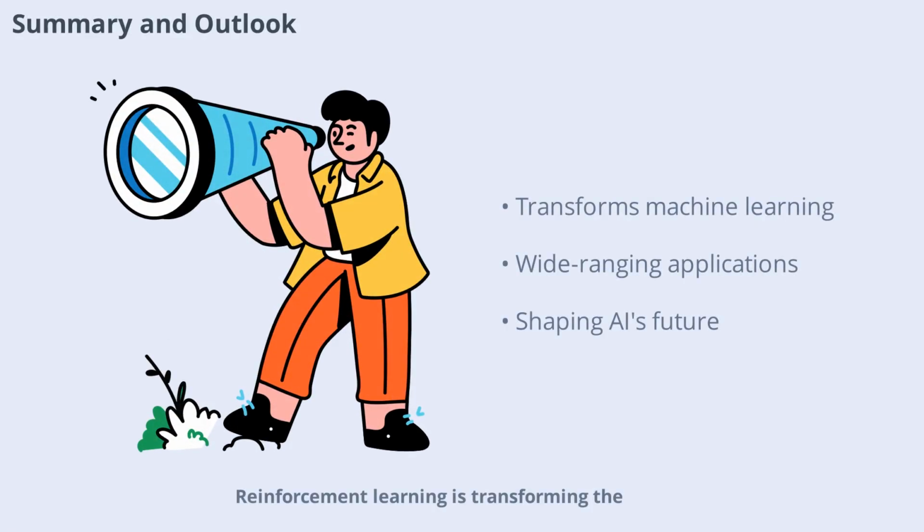Reinforcement learning is transforming the way machines learn and make decisions. By leveraging rewards and penalties, agents can adapt to complex environments and solve challenging problems. From robotics to healthcare, the applications are vast and growing. As research continues, reinforcement learning will play an increasingly important role in shaping the future of artificial intelligence and technology.